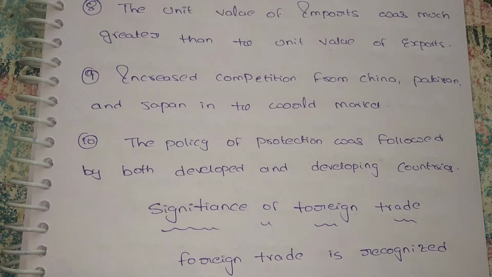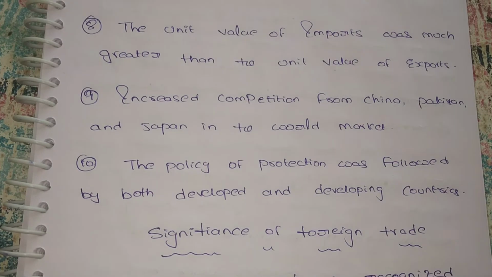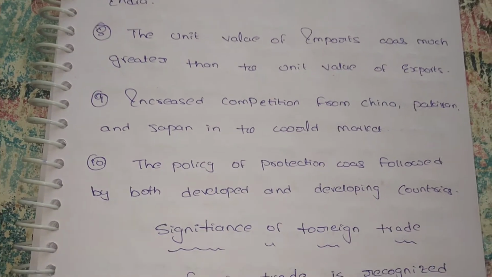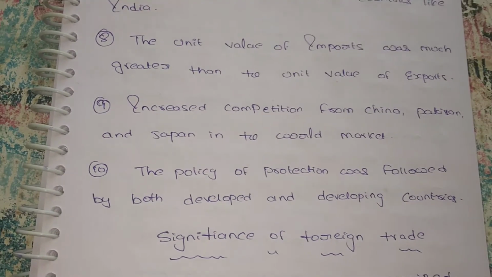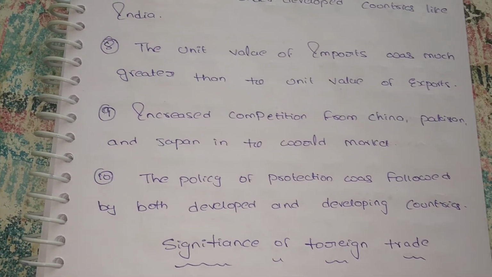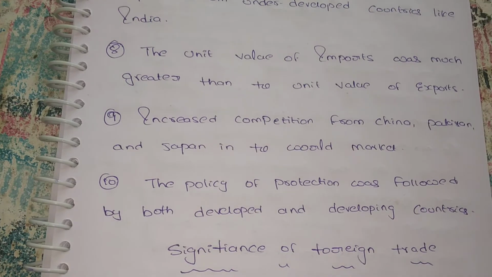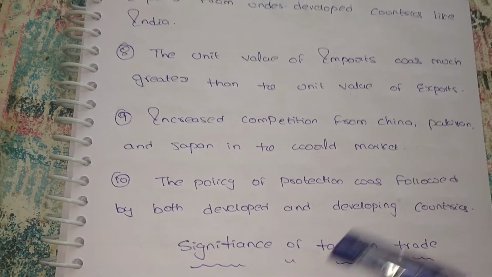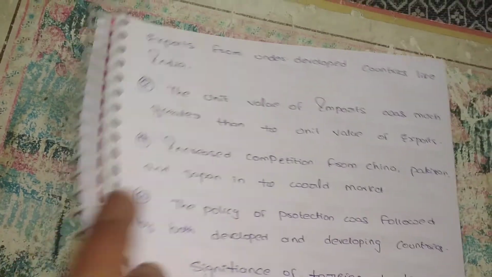Next, the policy of protection was followed by both developed and developing countries. They are unable to give scope for the developing countries to enter with their goods, so it is also one of the reasons for decreasing exports. These are all the reasons for decreasing our exports.